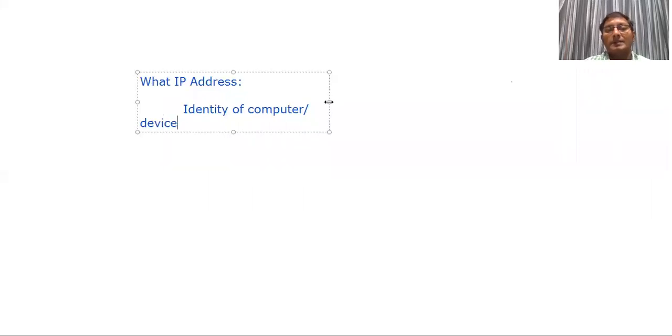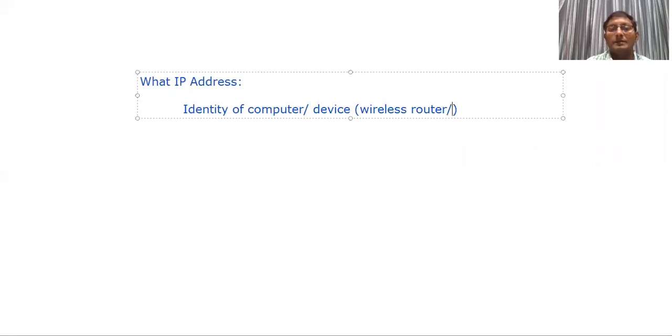The meaning of device is that you can use a computer as a device, a mobile is a device, a router is a device. A simple example is a wireless router as a device. When you are using a wireless router, you need to configure that router, or you want to communicate with the router. Then we can call the wireless router a device.